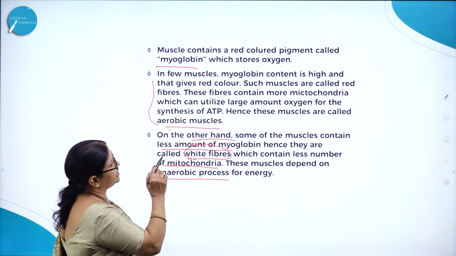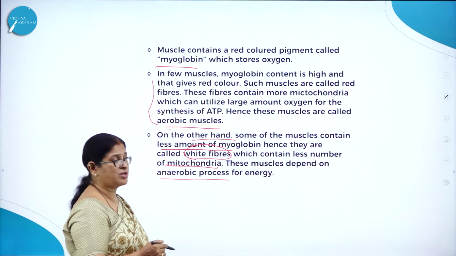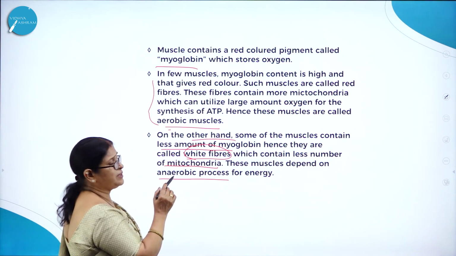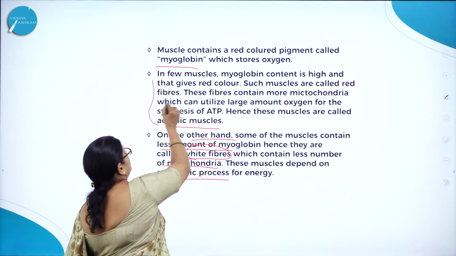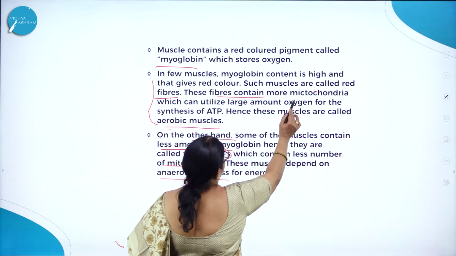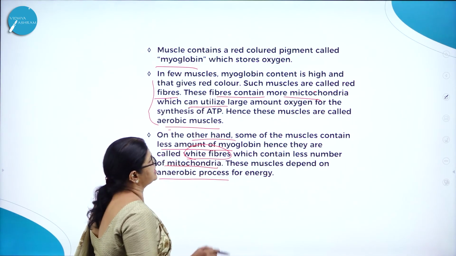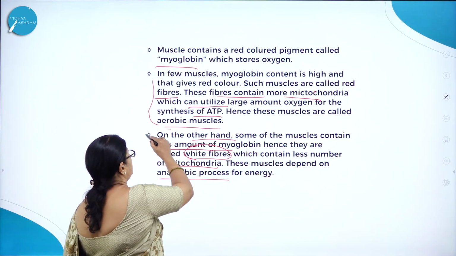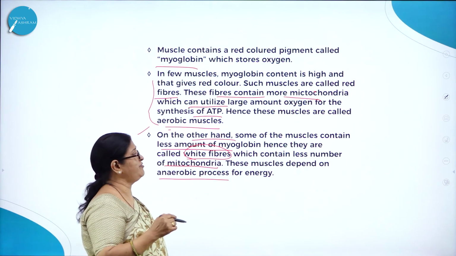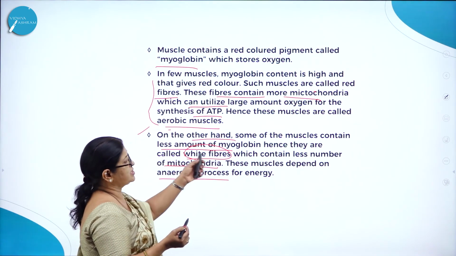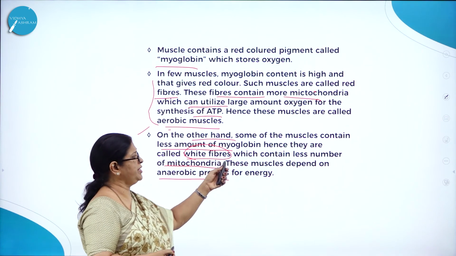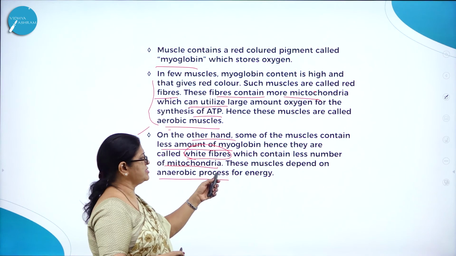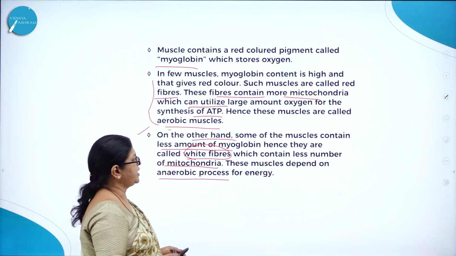So muscle contains a red color pigment called myoglobin, which stores oxygen. In few muscles, myoglobin content is high, which gives a red color appearance, and such muscles are called as what? Red fibers. These fibers contain more mitochondria, which can utilize large amount of oxygen for the synthesis of ATP. Hence, these muscles are also called aerobic. On the other hand, white fibers are called anaerobic muscles, because they contain less amount of myoglobin and less number of mitochondria. These muscles depend on the anaerobic process for energy.